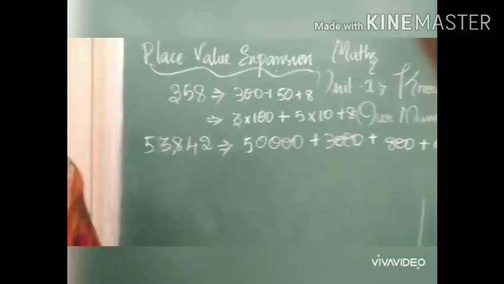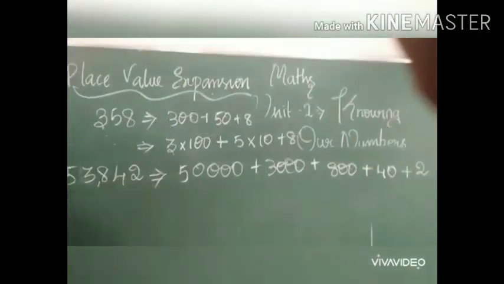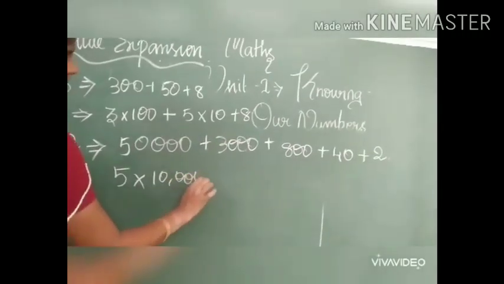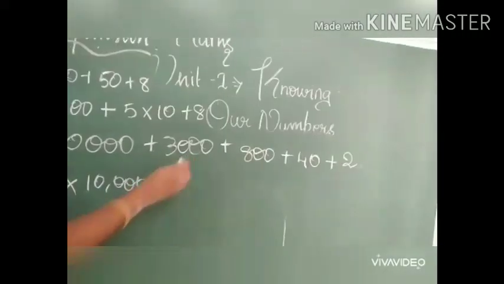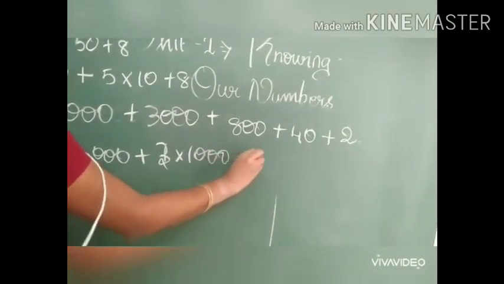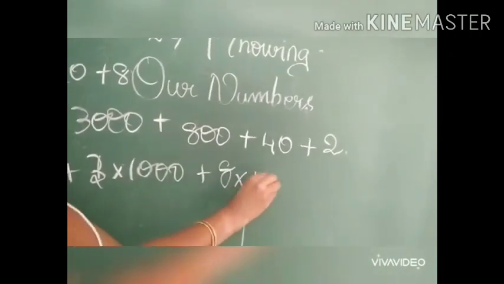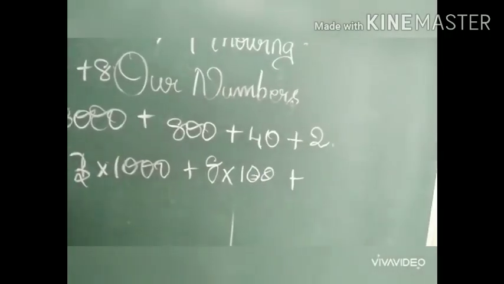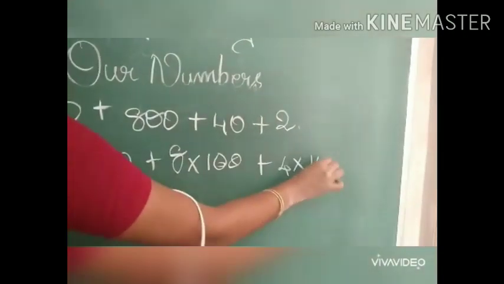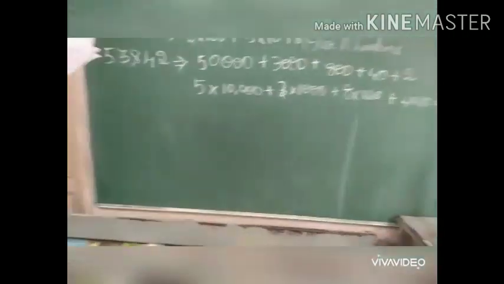Now I am going to expand it with place values. How many 10,000s are there in 50,000? Yes, 5 10,000s are there. 5 into 10,000 plus, how many thousands are there in 3,000? 3. 3 into 1,000 plus, how many hundreds are there in 800? 8 hundreds. 8 into 100 plus, how many tens are there in 40? 4. 4 into 10 plus 2. This is called expansion with place values.